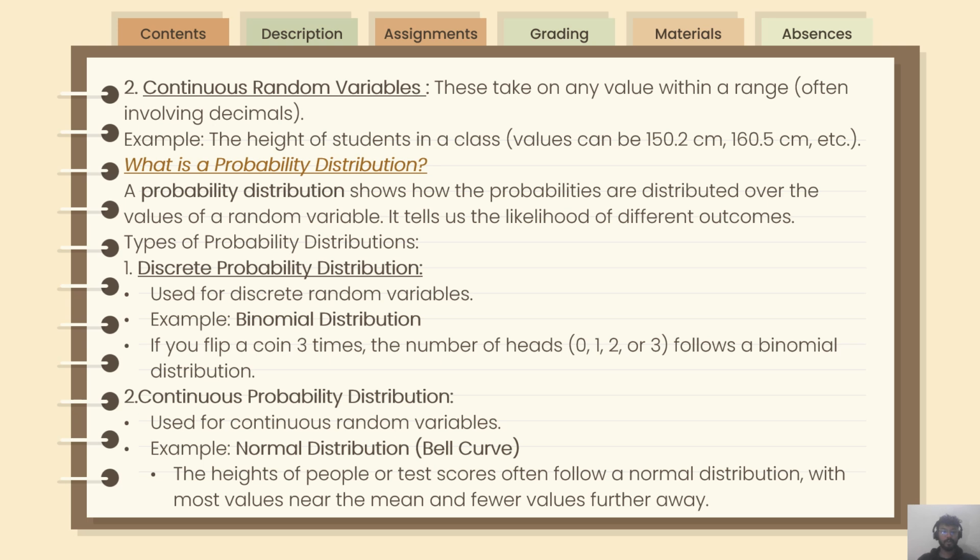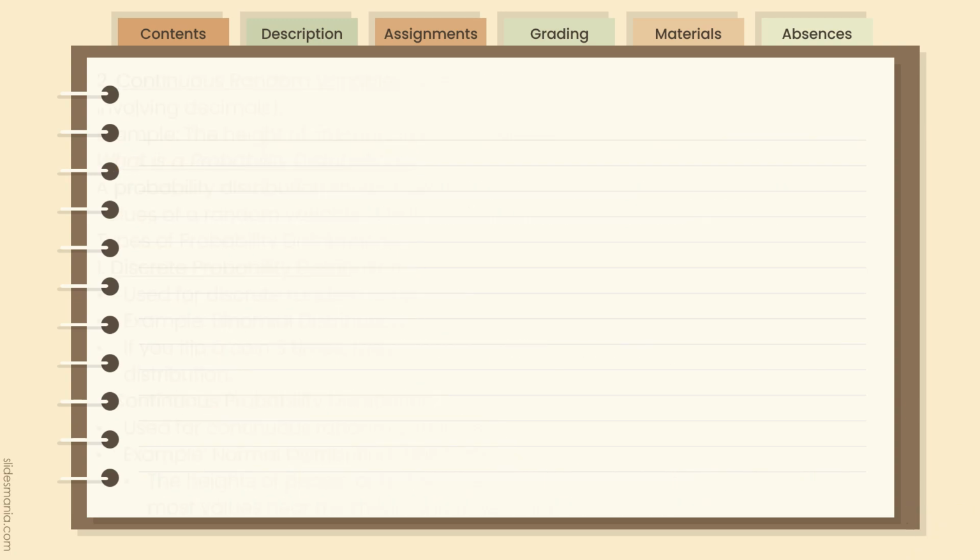First one, discrete probability distribution. It is used for discrete random variables. For example, binomial distribution. If you flip a coin 3 times, the number of heads can be 0, 1, 2, or 3, and follows a binomial distribution. Second one, continuous probability distribution, used for continuous random variables. For example, normal distribution, that is the bell curve. The height of people or test scores often follow a normal distribution, with most values near the mean and fewer values further away.